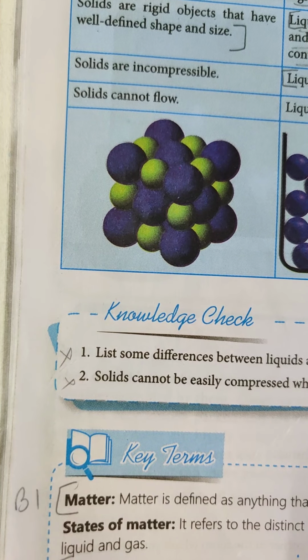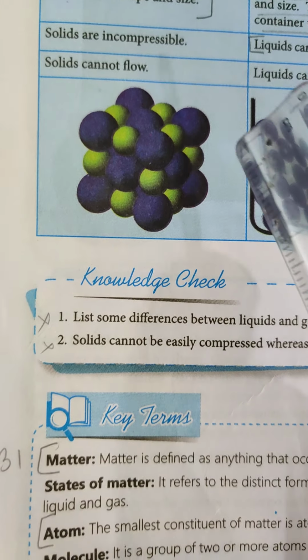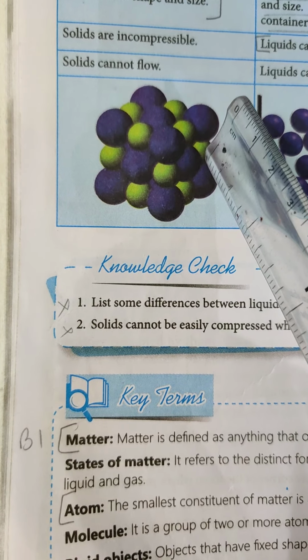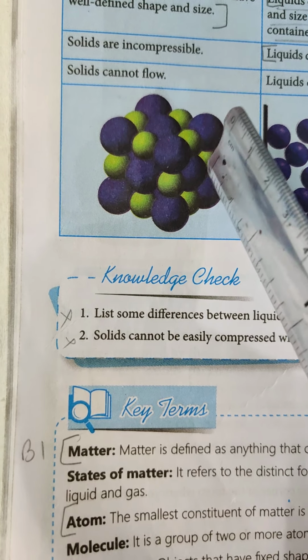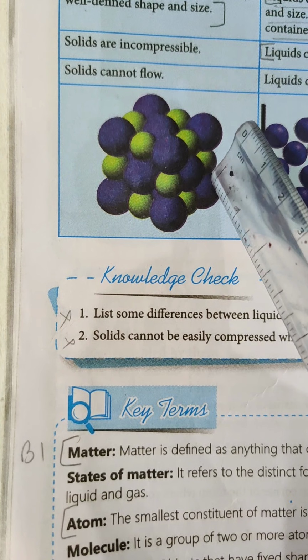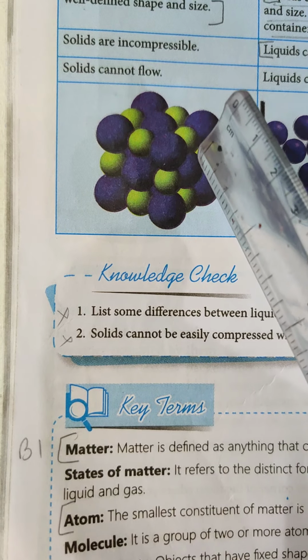Difference between solids, liquids and gases. Molecules in solids are tightly packed. Solids are rigid objects that have well-defined shape and size. Solids are incompressible and solids cannot flow.